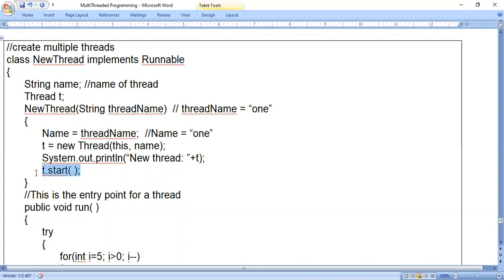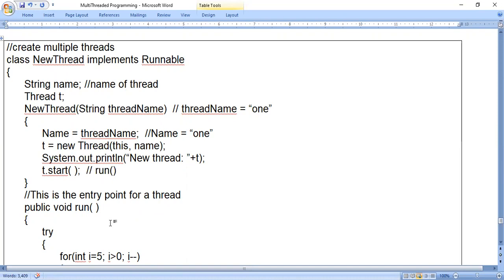Next, T dot start means this thread is started. Whatever thread we have created is started. In order to remember which thread it is, just remember this word 1. Whenever we use the start method, program control will execute the run method. That is how it is linked: the start method will start the run method. When t dot start is executed, the run method starts executing.